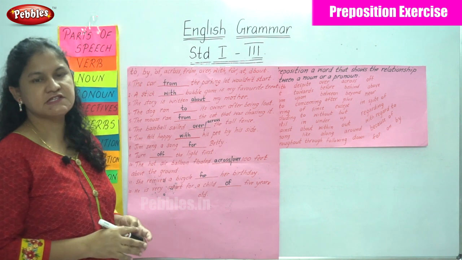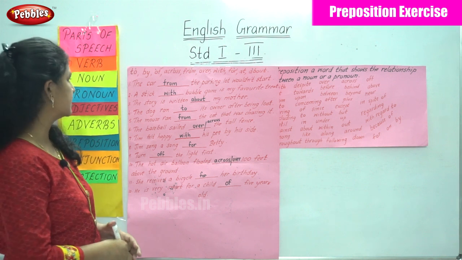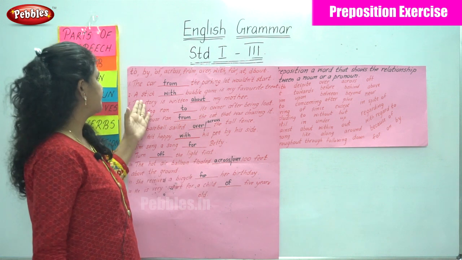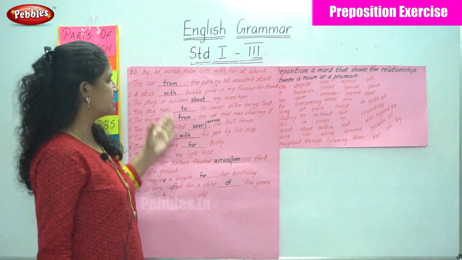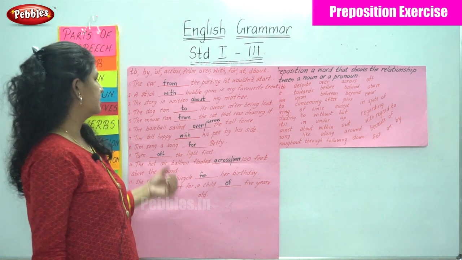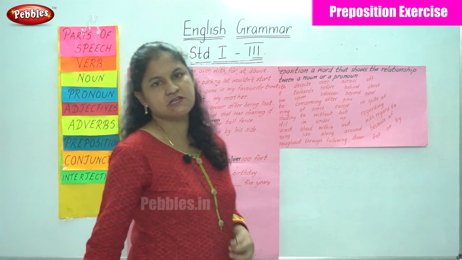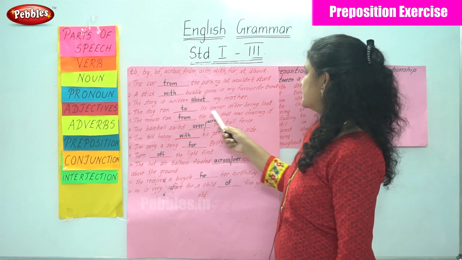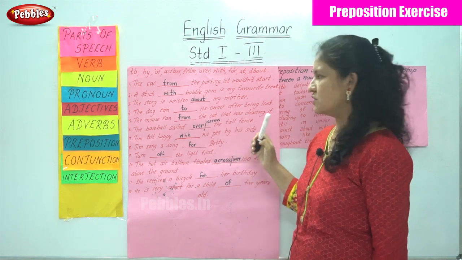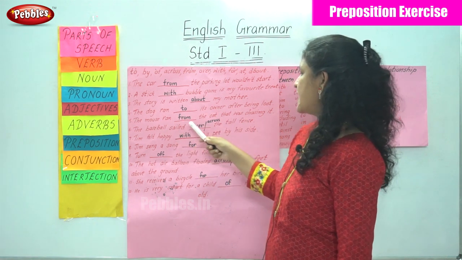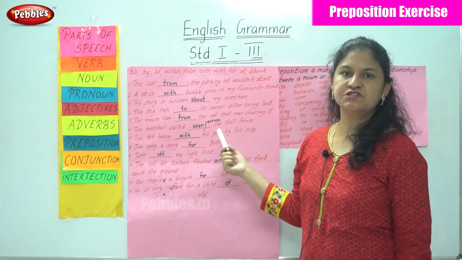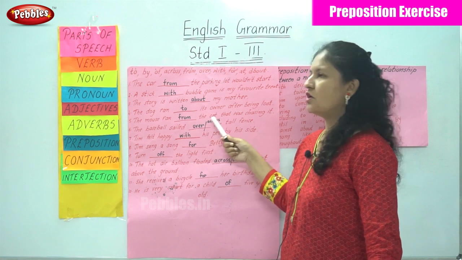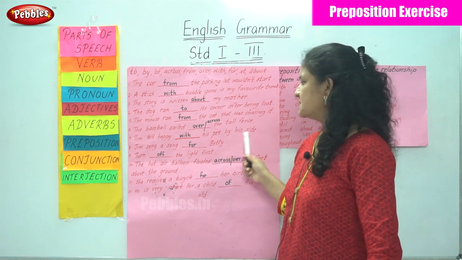So we have these sentences with the prepositions. The car from the parking lot wouldn't start. A stick with bubble gum is my favorite treat. The story is written about my mother. The dog ran to its owner after being lost. The mouse ran from the cat that was chasing it. The baseball sailed over or across the tall fence.